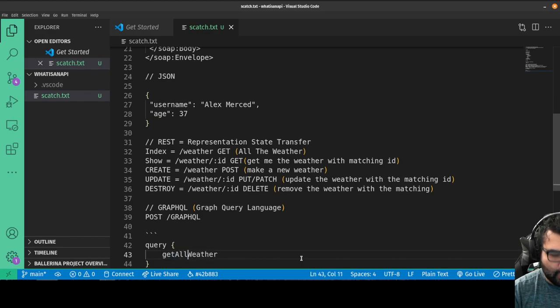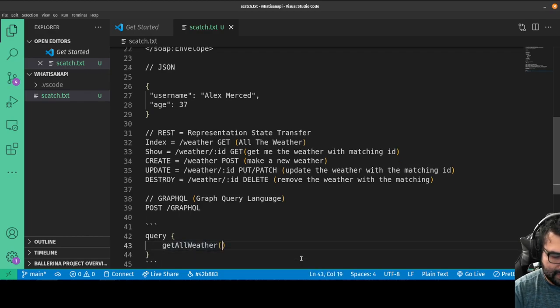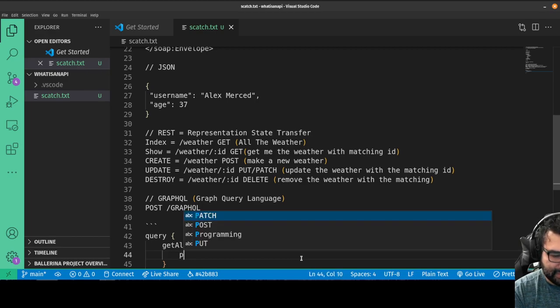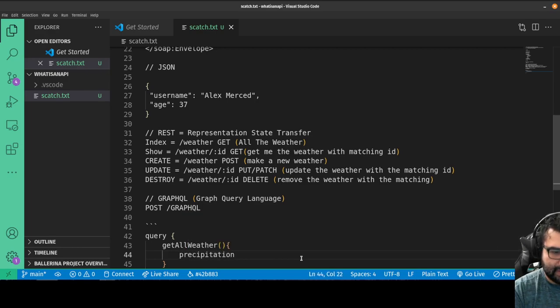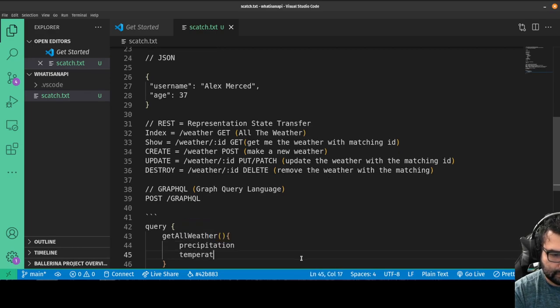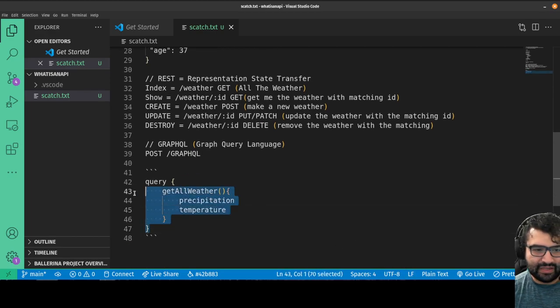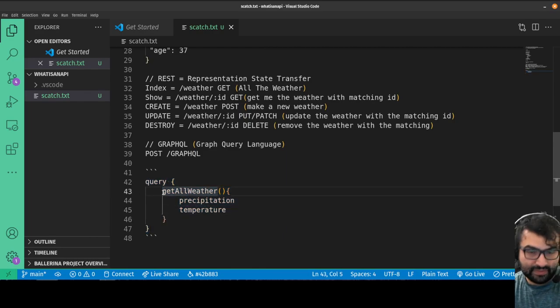Actually, we'll say get all weather to make it clear. Get all weather. And then I'll say, hey, I don't want all the weather. I just want the rain. I want precipitation, actually. Precipitation and temperature. So I'll send a string that looks like this. I'm saying, hey, I'm sending a query. These queries are defined by the web service. Whoever wrote the web service is going to define all these queries in a specific standard way. Then I can specify, okay, this is the query that I want, and that query returns a weather object. And from that weather object, I only want these two pieces of data. I don't want the rest.